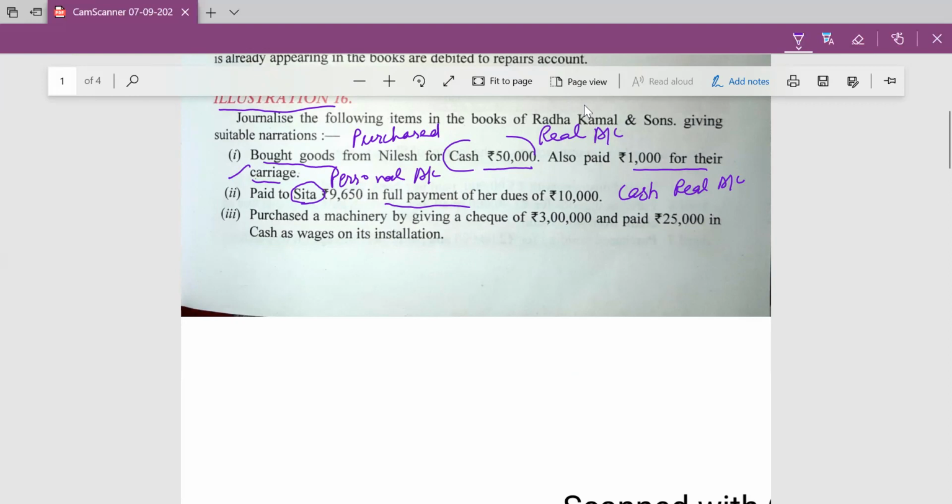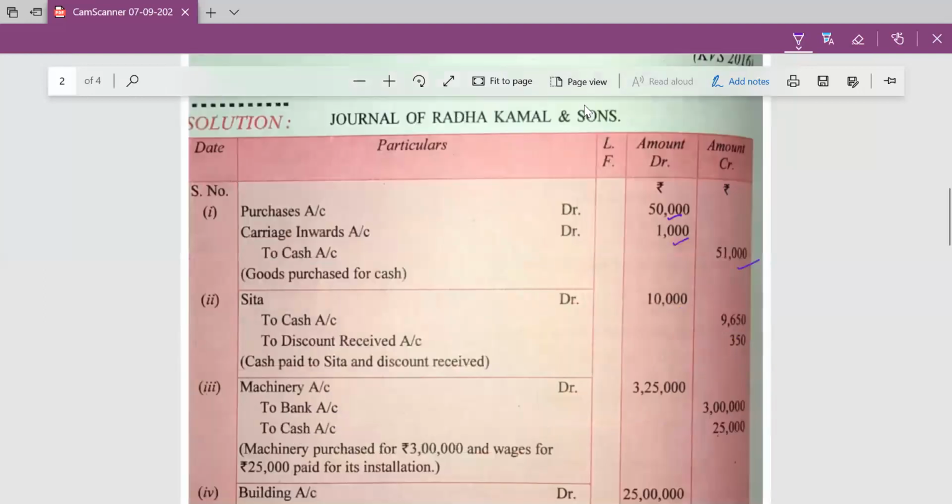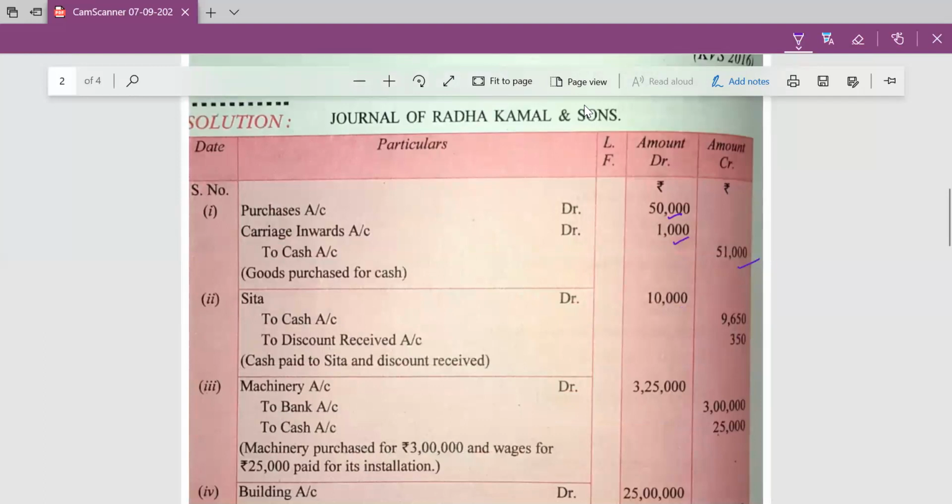But here there is also cash discount. It comes under nominal account and cash discount is received by the firm. It is an income to the firm and it will be credited in the entry. Sita is receiving the cash, her account will be debited according to the rule of personal account, debit the receiver and credit the giver. And cash comes under real account and cash goes out of the business, debit what comes in and credit what goes out. Cash goes out from the business, so it will be credited here.